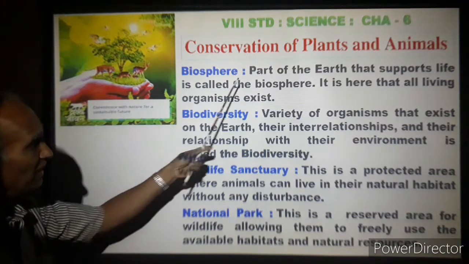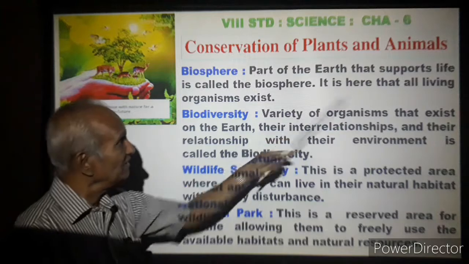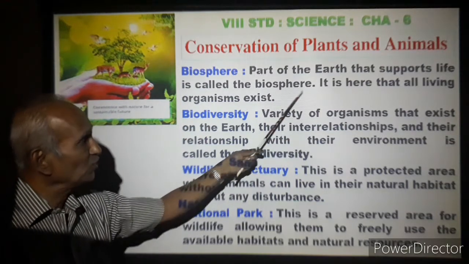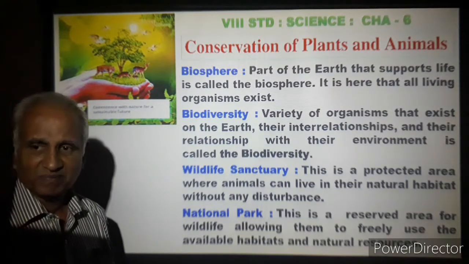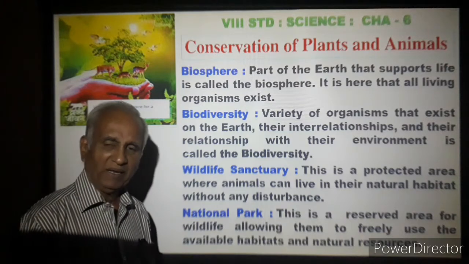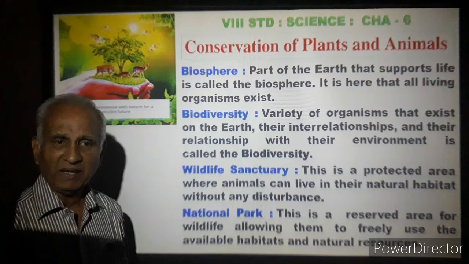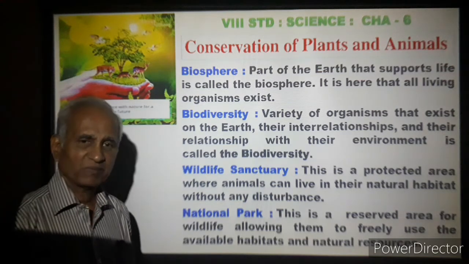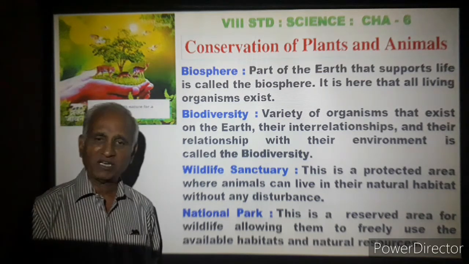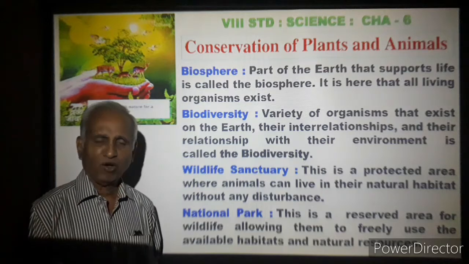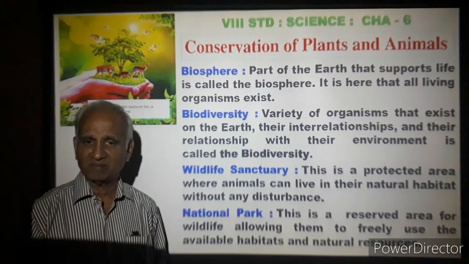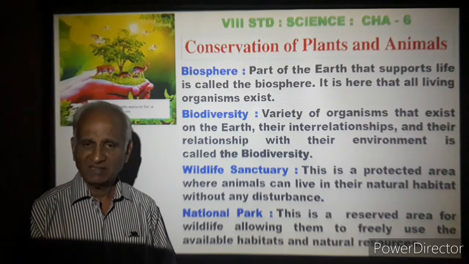So the part of the earth that supports life is called the biosphere. It can be a tundra biosphere. It can be a grassland biosphere. It can be a tropical forest. Or it can be the depths of the ocean. There is a biosphere.